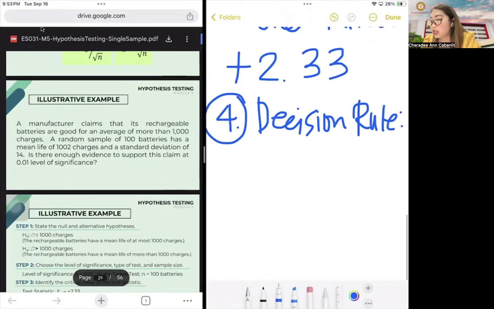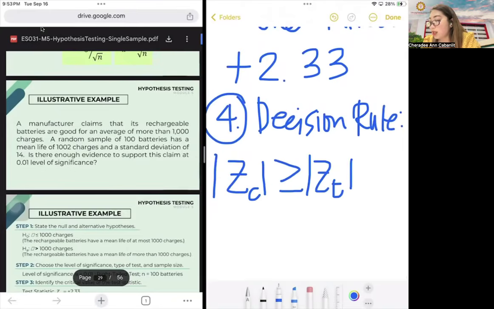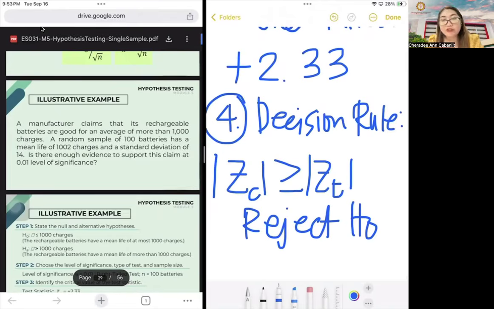Decision rule is: if the absolute value of ZC is greater than or equal to ZT, reject HO. So if the computed value is already greater than the table value, it has passed the rejection region, and we have to reject HO.